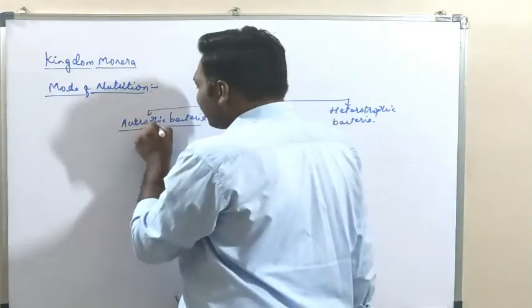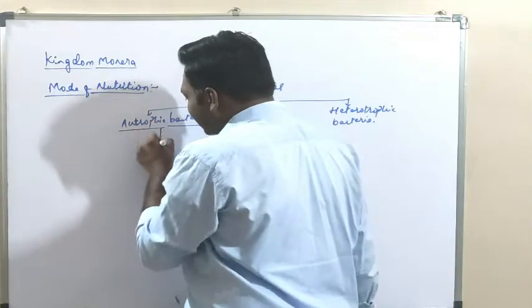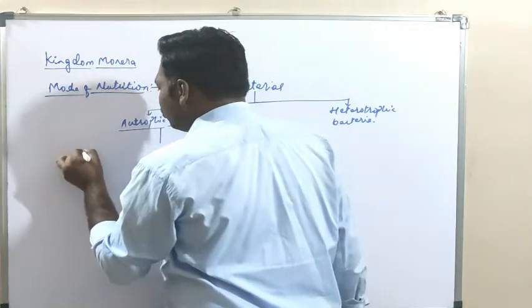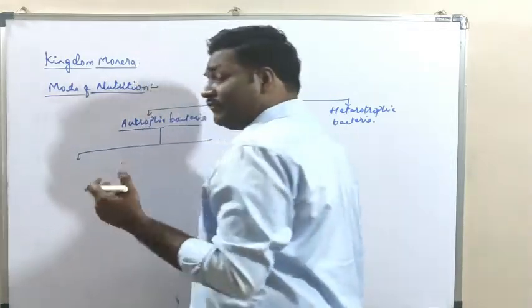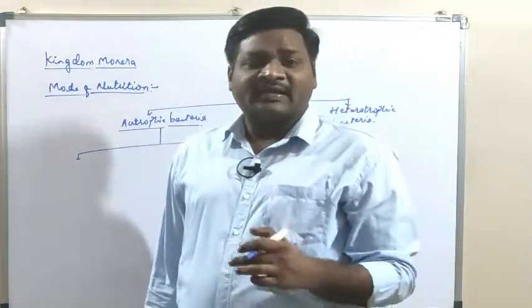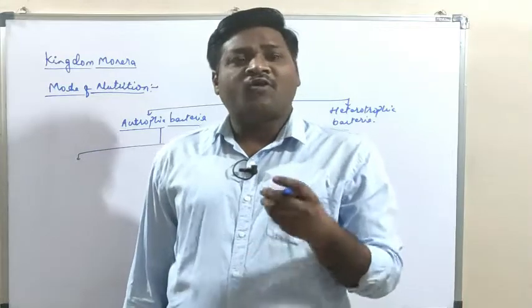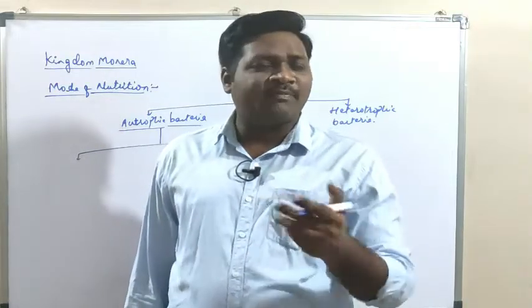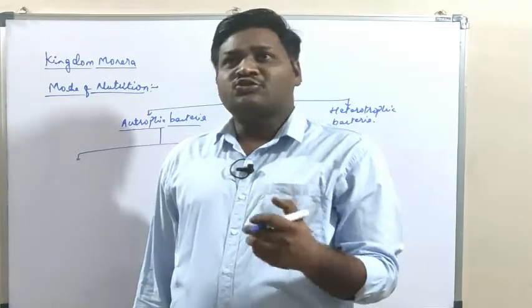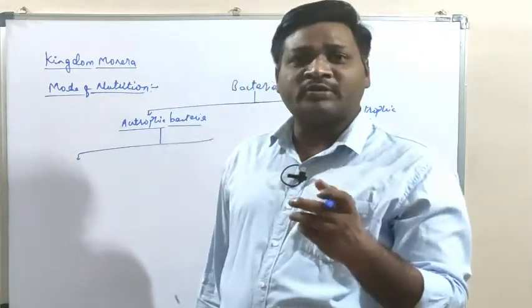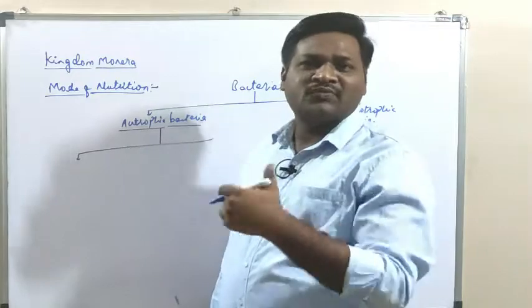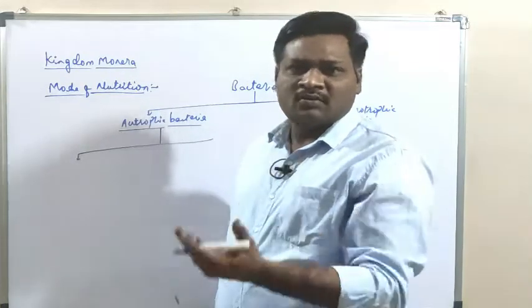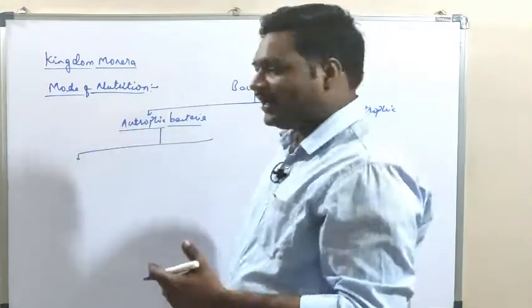So these autotrophic bacteria are further classified into two subcategories again. Okay, that is, if the bacteria are utilizing sunlight for their nutritional requirement, like plants, right? In plants also, plants perform photosynthesis, so they use the sunlight in the form of photons, and these photons will be converted into usable form of energy by the plants.